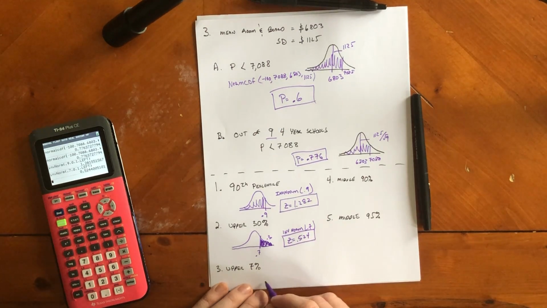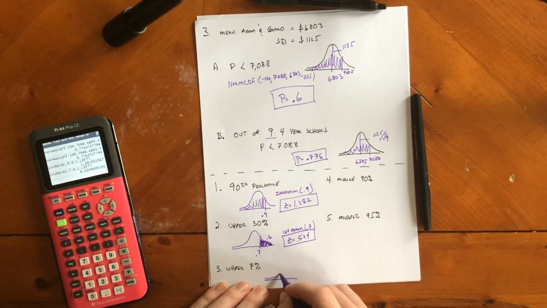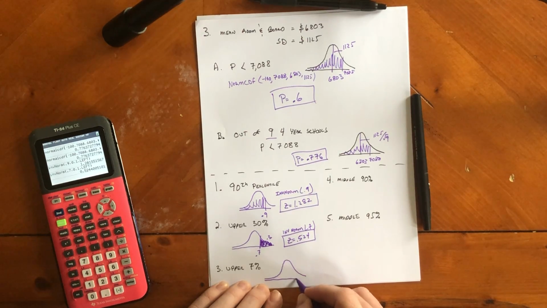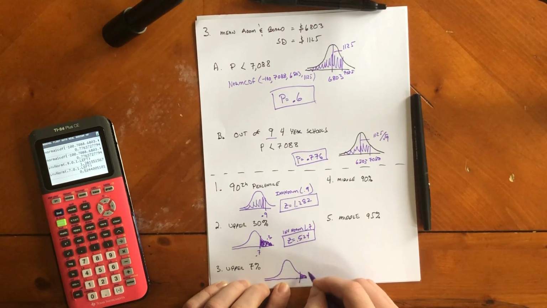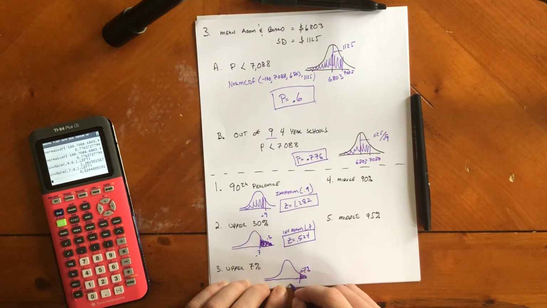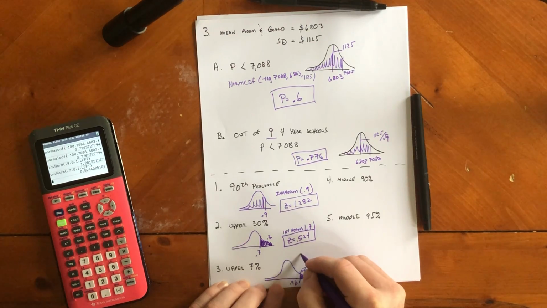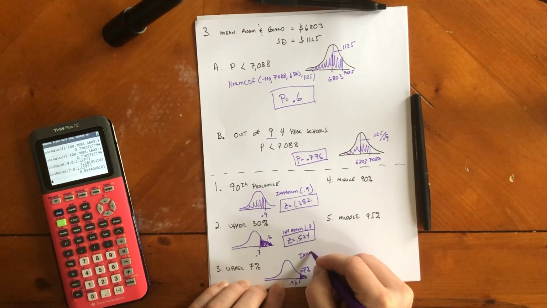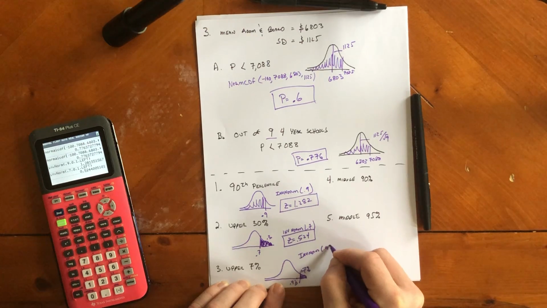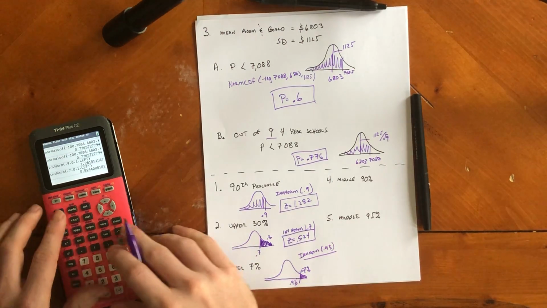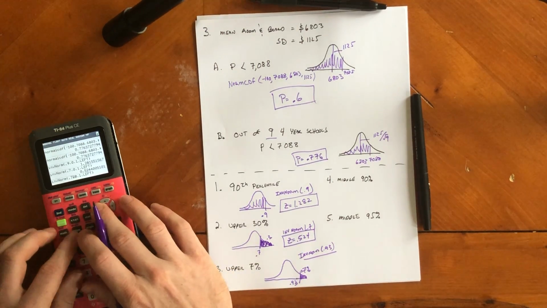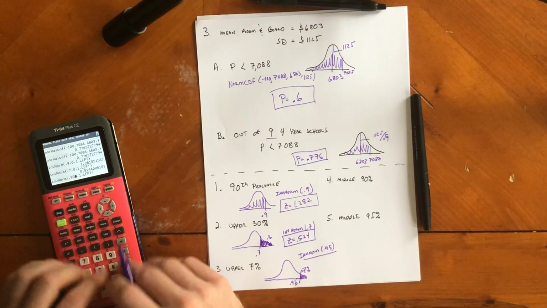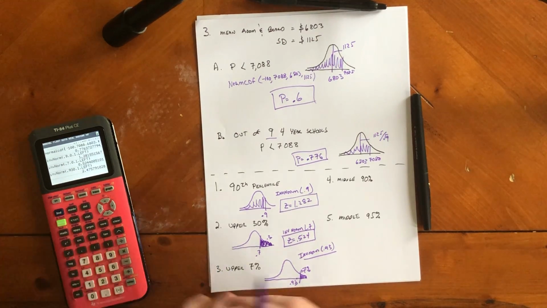Okay, upper 7%, so that's the same type of thing here. Upper 7%, so we want this tail to be 7%, which is 0.07, so we want this to be 0.93. So we want to go invert norm of 0.93. Invert norm 0.93. Enter. We get 2.475.